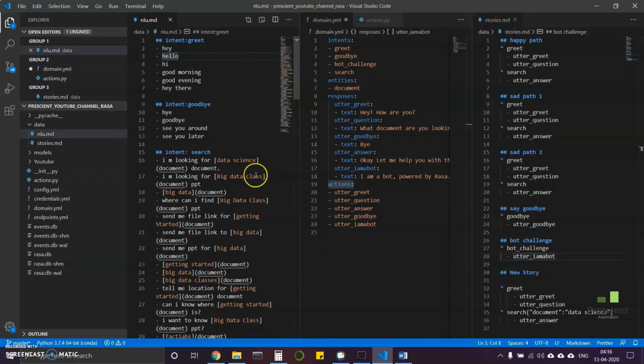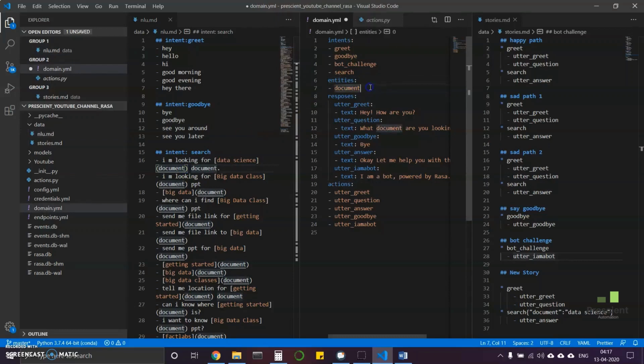Now you must be thinking, what is this? I am looking for data science and documents. This data science has been done in a bracket, and this documents is a new thing that is there. Now if you look closely, you will see that this document is mentioned as entities in the domain file. Now what these entities are, and I hope you have heard of slots, what the slots are, and how can we fetch these things, how can we connect these two things together.